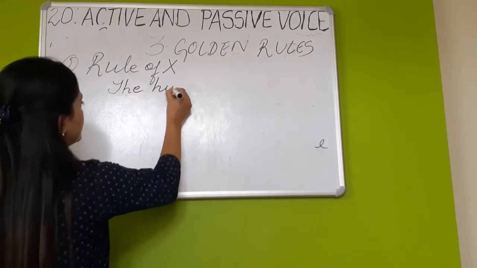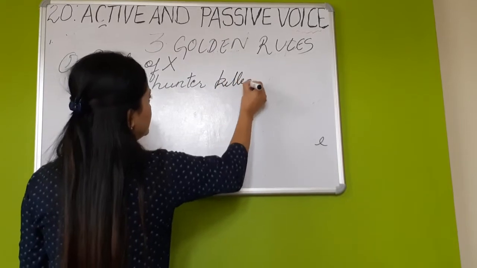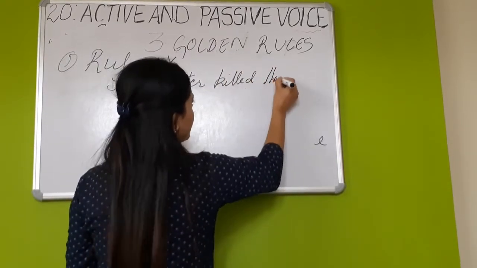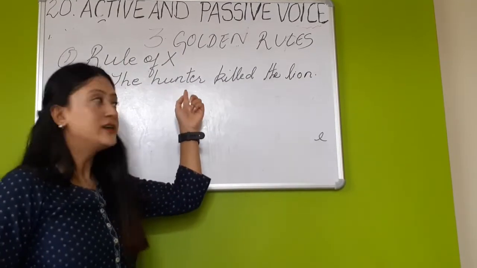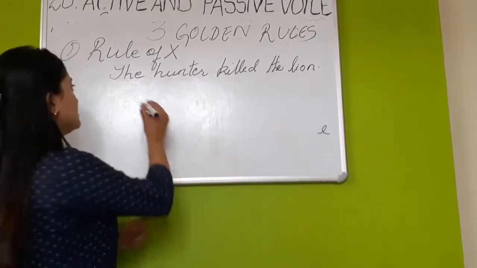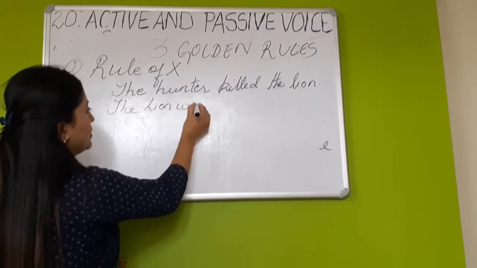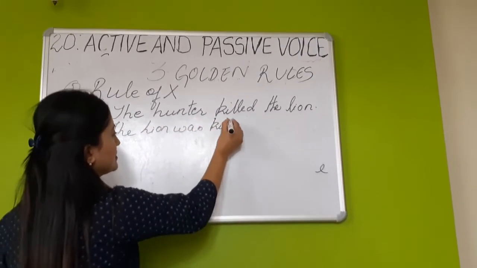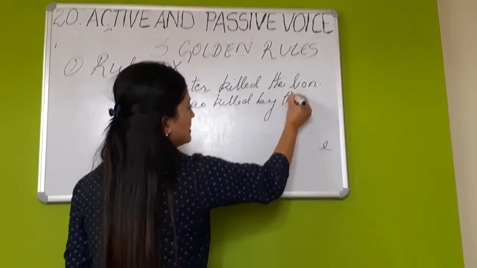The hunter killed the lion. The lion was killed by the hunter.